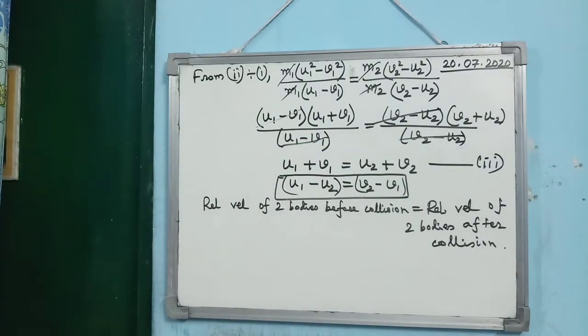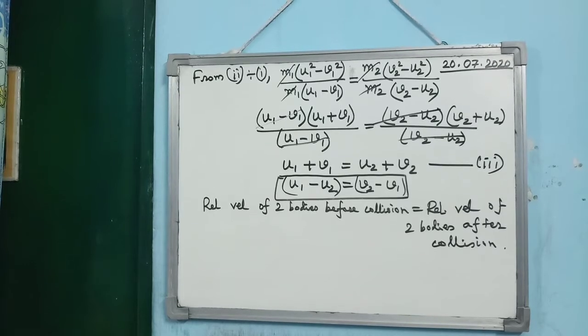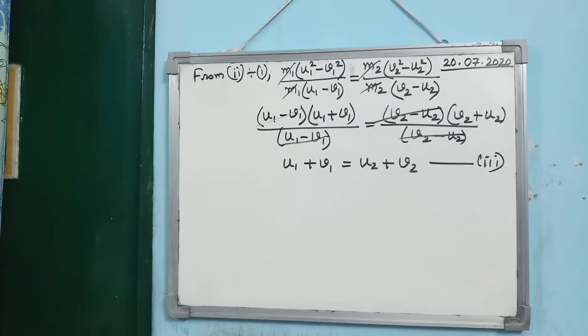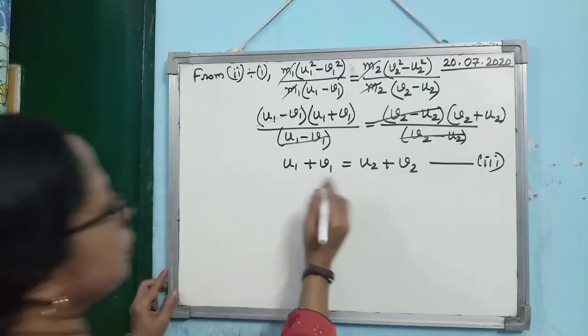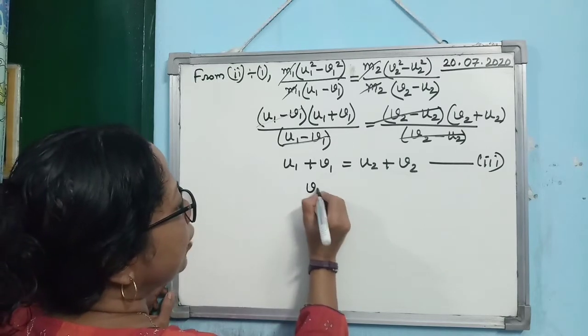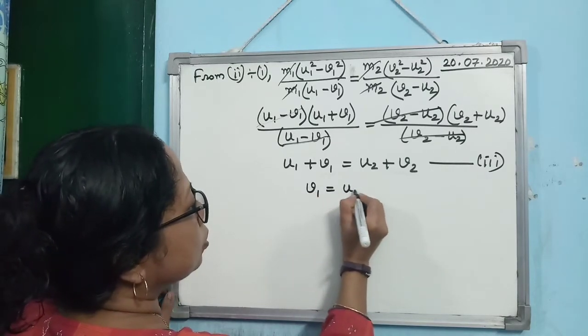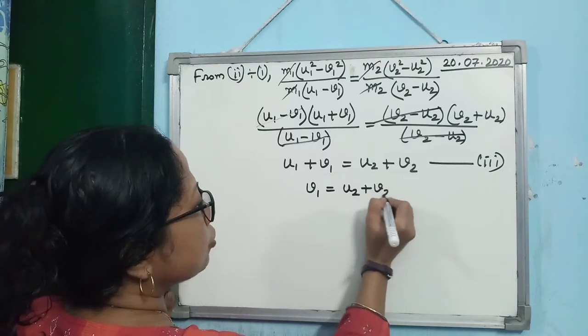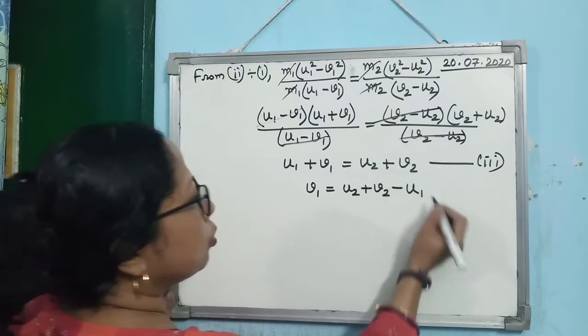So you must remember it. Alright. And from equation 3 you are getting this also, u1 plus v1 is equal to u2 plus v2.